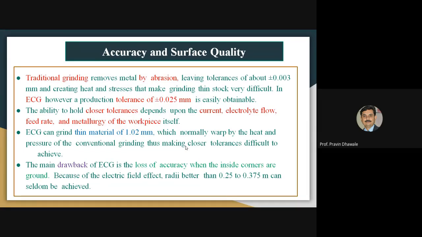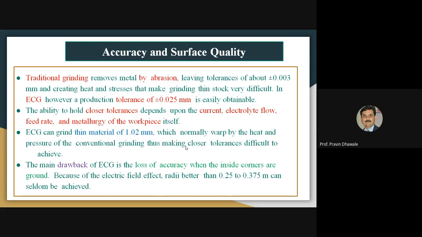Such a small, delicate, or fragile shape component cannot be machined with a conventional grinding process, and it is difficult to achieve close tolerance using conventional grinding on a thin material, up to a thickness of 1.02 mm.